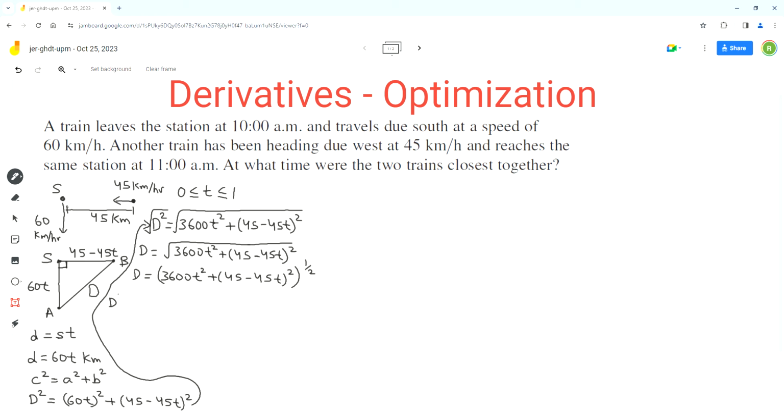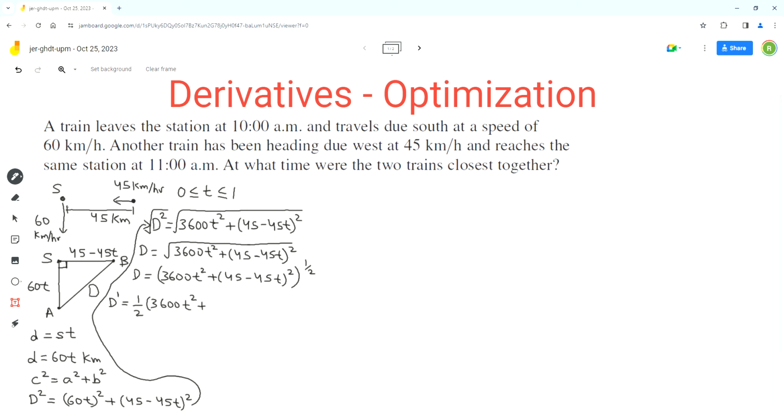As per the chain rule, we have to find the derivative of the outer function first times the derivative of the inner function. The outer function is the exponential function with exponent half, so we'll use the power rule for the outer function. The exponent half will move to the front and we'll subtract 1 from it.